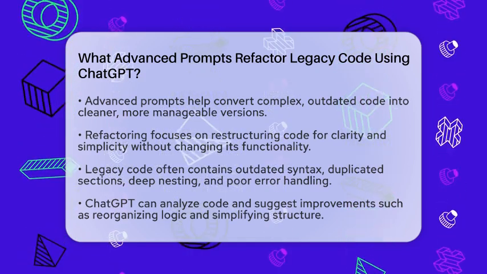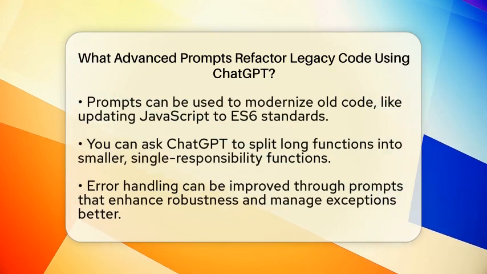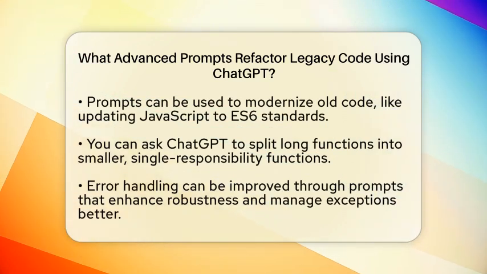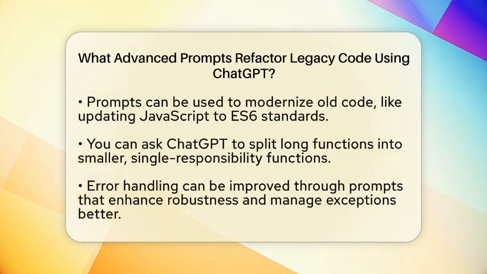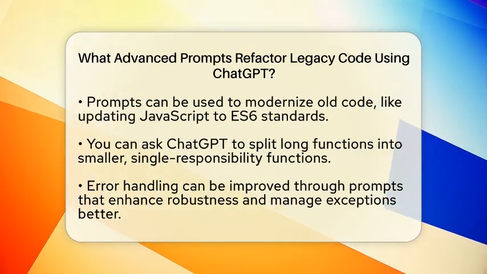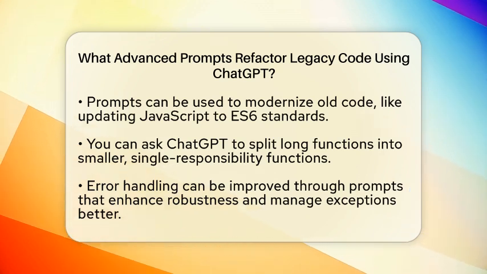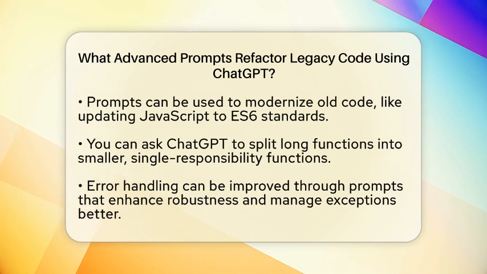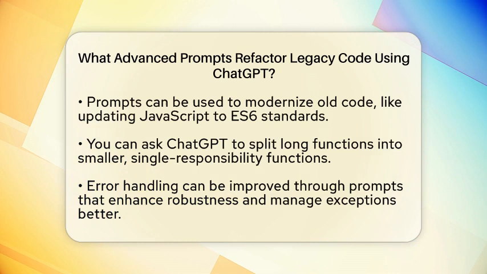For example, you can ask ChatGPT to refactor a piece of code to make it more organized. You might say, refactor this code for better structure and readability, and it will suggest ways to simplify complex logic. Another common prompt is to modernize old code. For example, if you have legacy JavaScript, you can ask ChatGPT to update it to use newer standards like ES6 syntax. This makes the code compatible with current tools and easier to maintain.